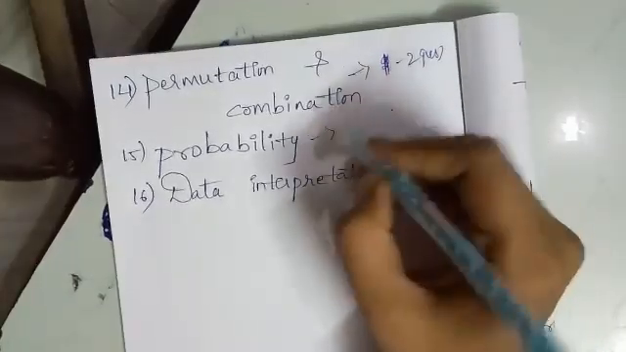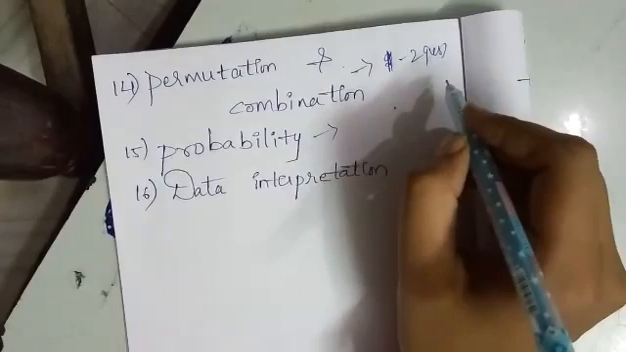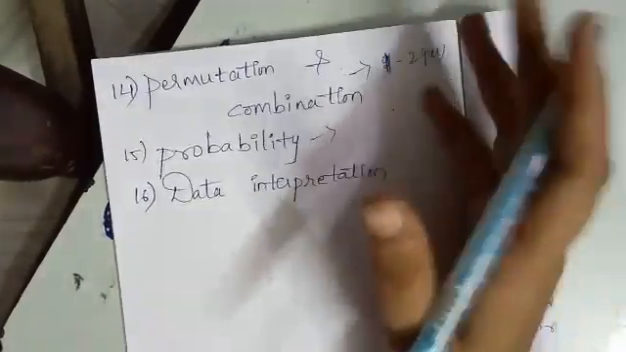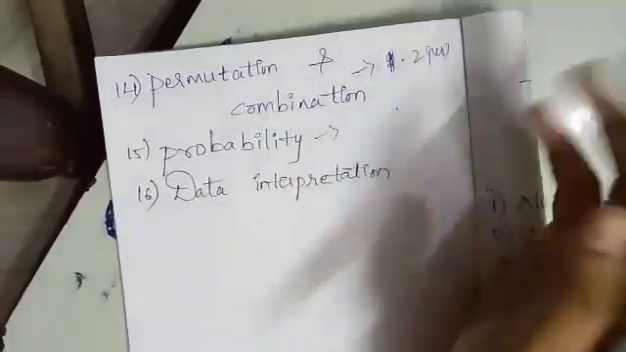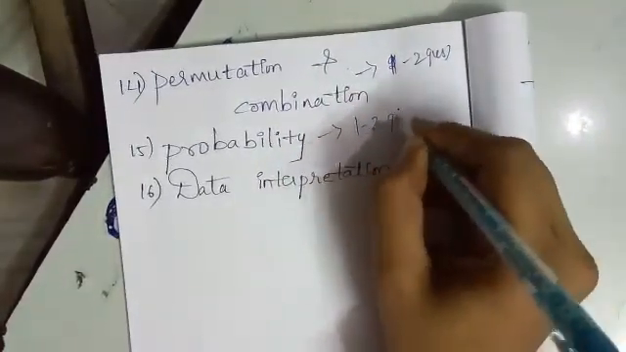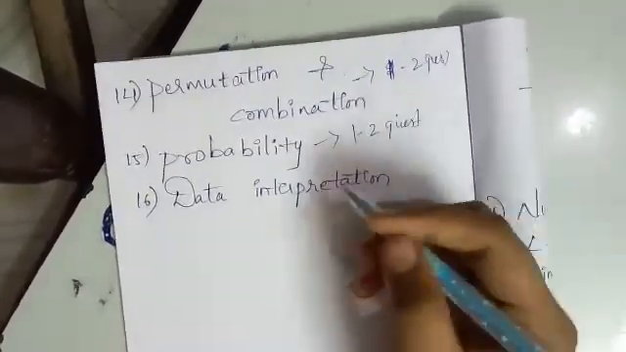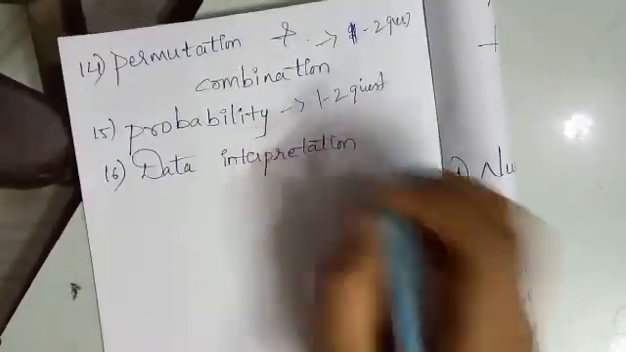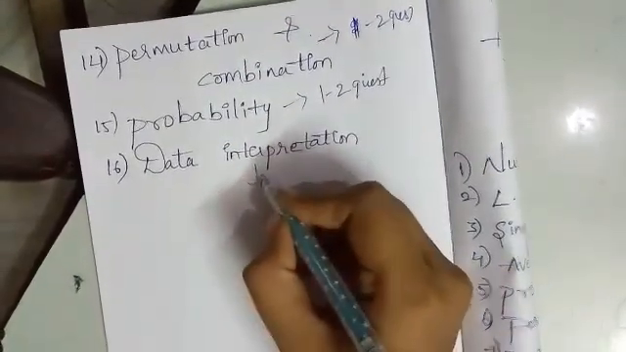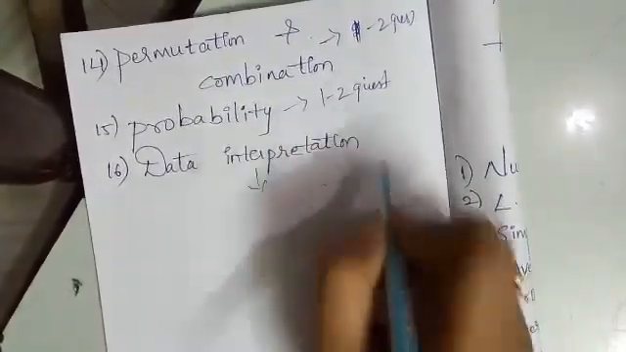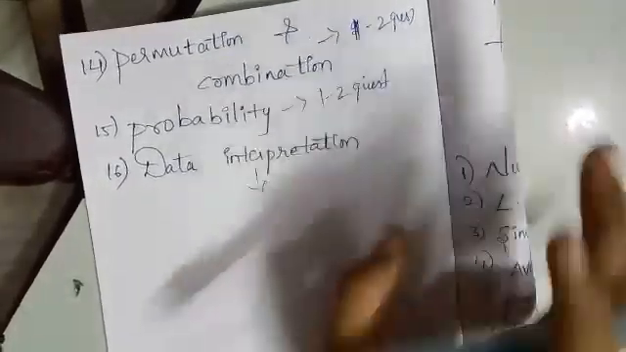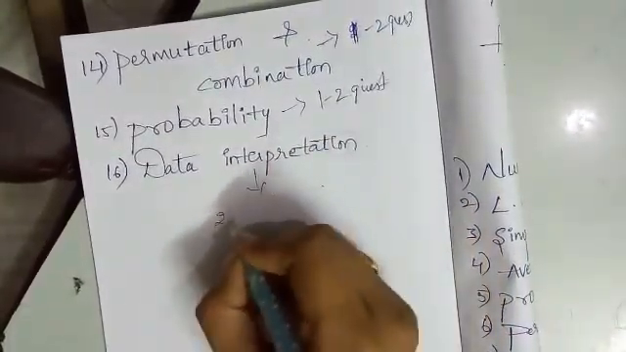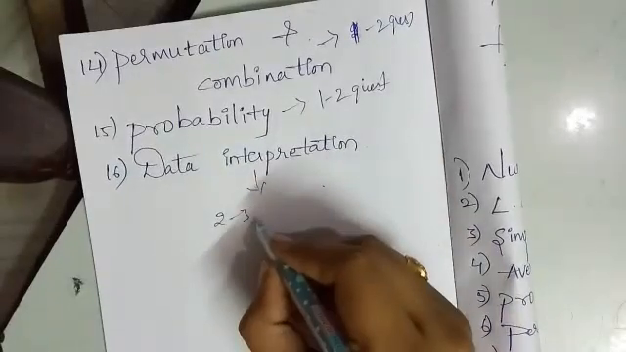And going to the next concept, it's probability. Probability means the chances of happening or occurring of an event. This chapter deals with the possibility of an event. And next, we can expect 1 to 2 questions from this chapter. And finally, data interpretation. Data interpretation tests the analytical ability of a person in the entrance examination. We can expect 2 to 3 questions related to this chapter.